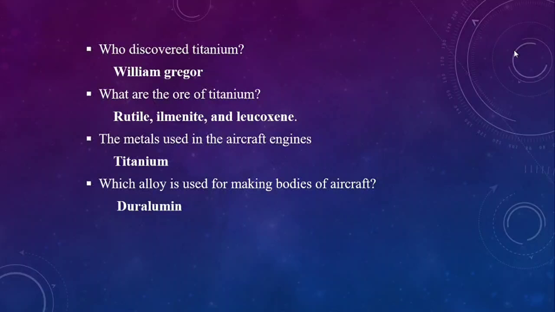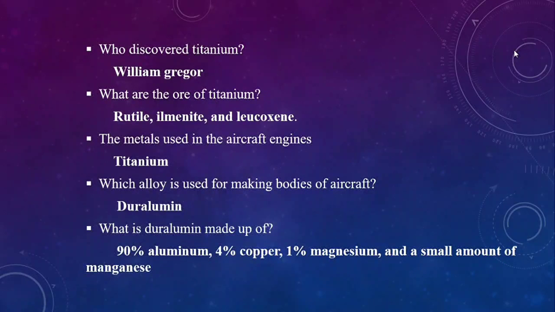Which alloy is used for making bodies of aircraft? That is duralumin. Duralumin alloy is used for making bodies of aircraft. What is duralumin made up of? It has 90% aluminium, 4% copper and 1% magnesium and a small amount of manganese.